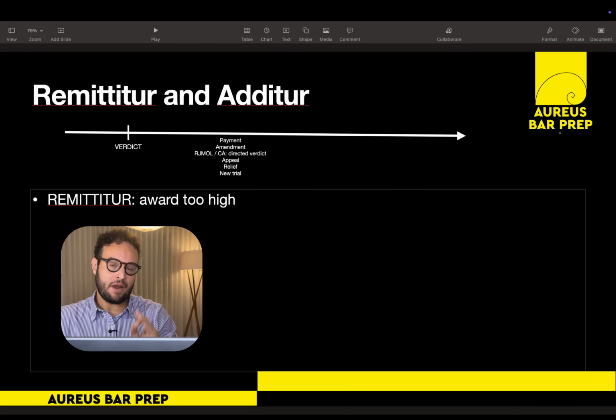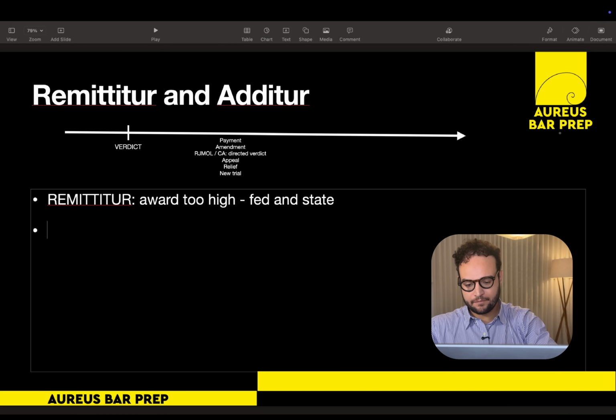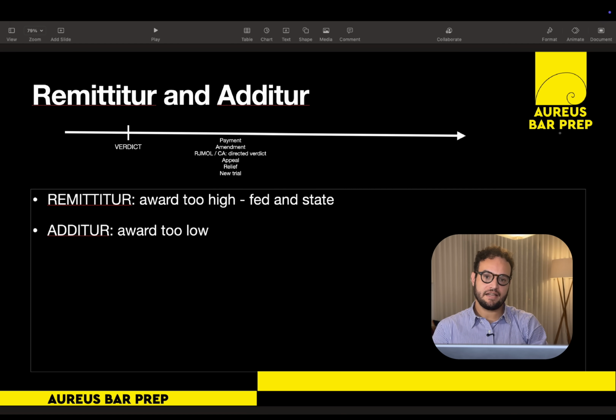And keep in mind that remittitur may occur both in federal and state courts. Additur, on the other hand, is the mirror image. The judge believes that the award was too low, and for that reason increases it. In this case, the judge gives the defendant two options: accept it or face a new trial. But remember, Additur is allowed only in state court.